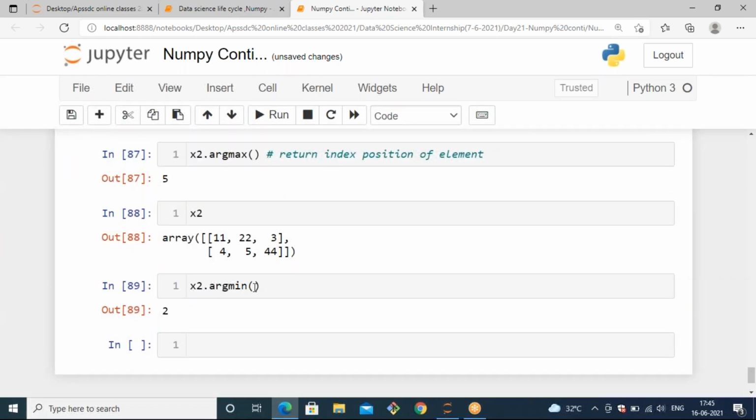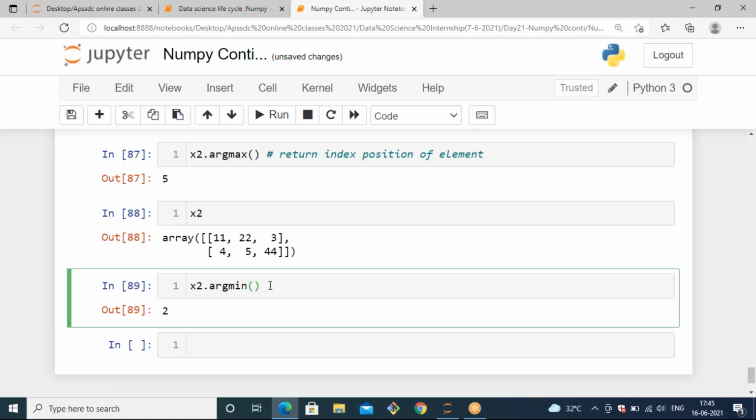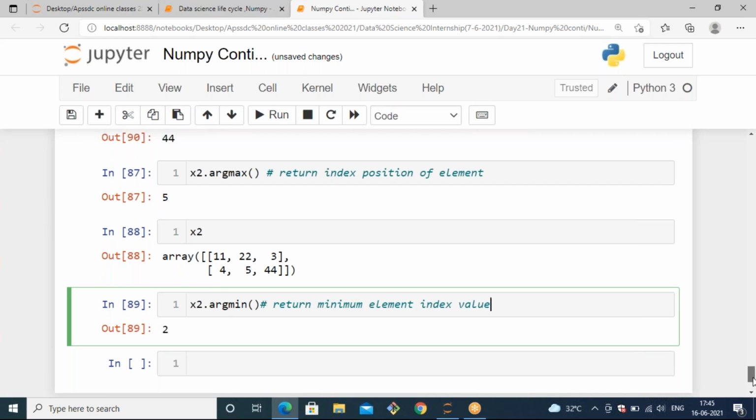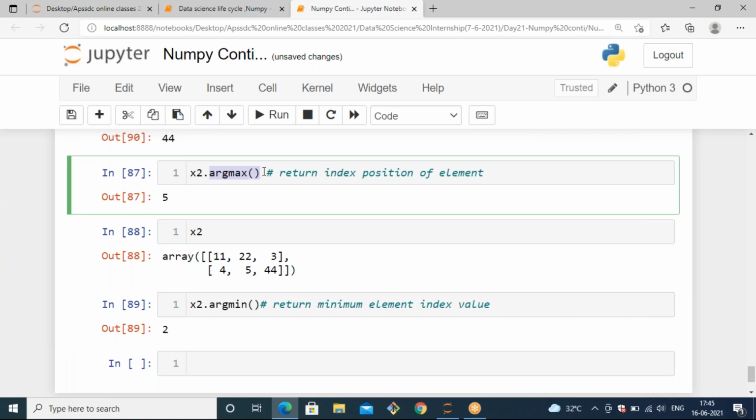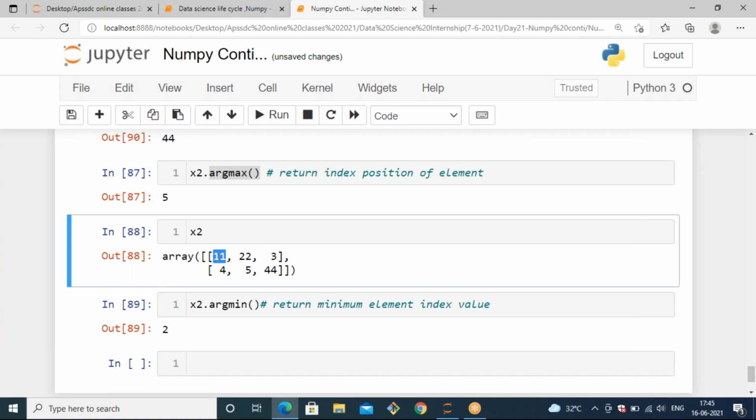Argmin will give you the minimum element's index position value. Sometimes instead of getting the maximum or minimum value, we want to get the index of those maximum and minimum values. In that case, you can use argmax or argmin. The default index starts from 0, so based on that index calculation, it will return the result. If you see, the minimum value we have here is 4.